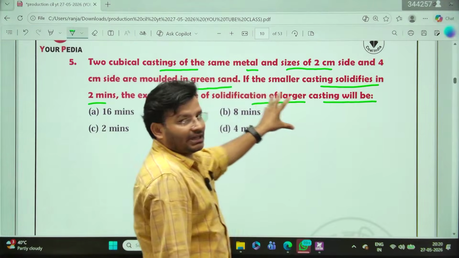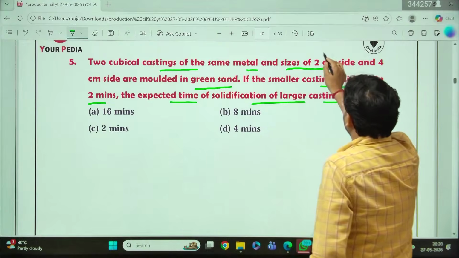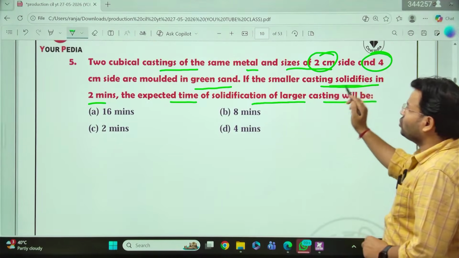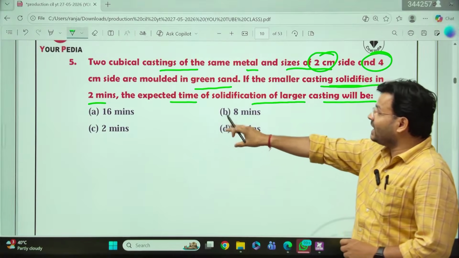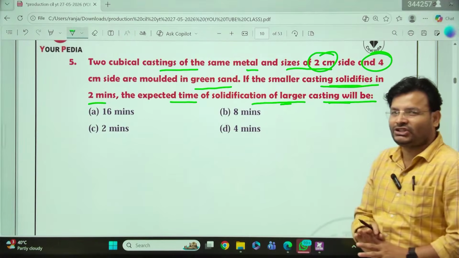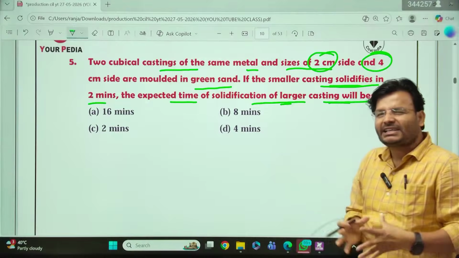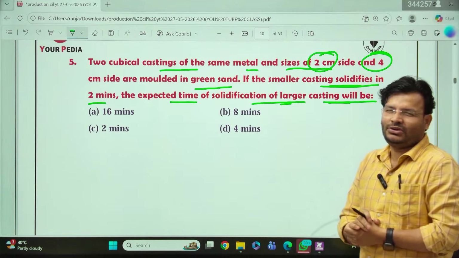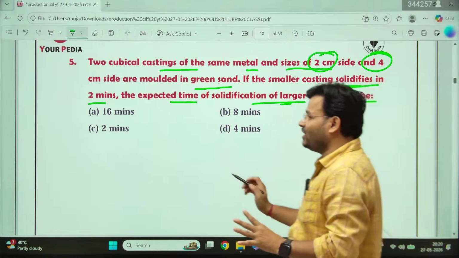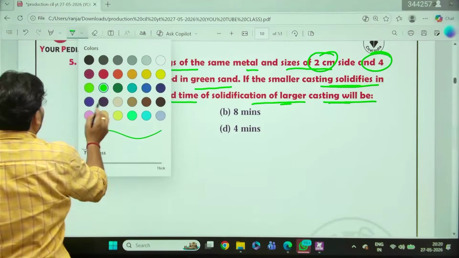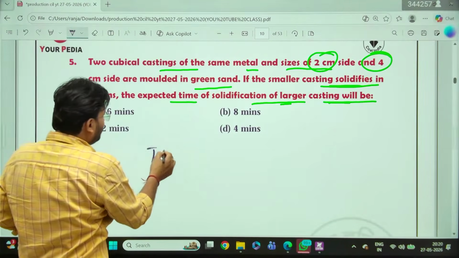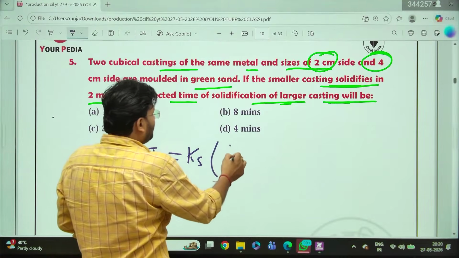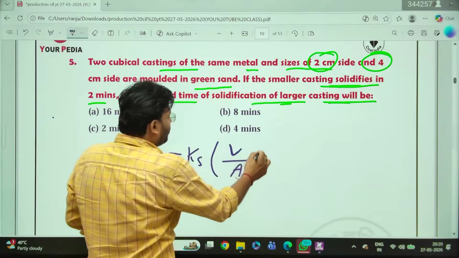You have two cubical castings, right? One size is 2 centimeter, the other one is 4 centimeter. And you know the smaller casting solidifies in 2 minutes, then the expected solidification time of the larger casting. My dear friends, listen. Whenever that type of question comes, now be happy. Why, sir? Because that is an easy question. Now, my dear friends, tell me what is solidification time? How can you calculate the solidification time? So we know TS equals K, the Chvorinov constant, into (V upon surface area) whole squared.